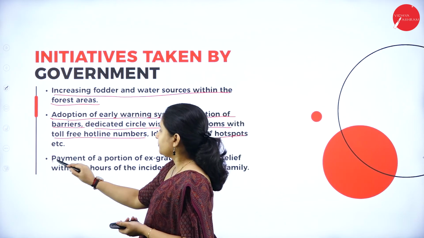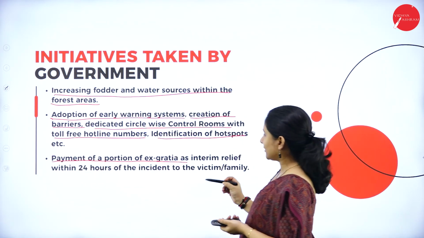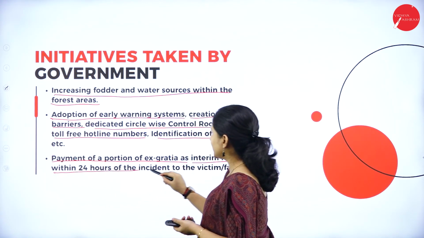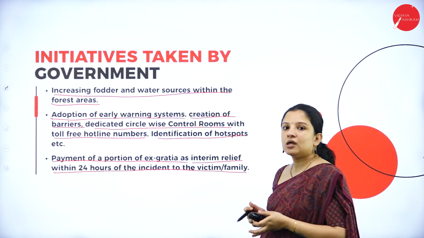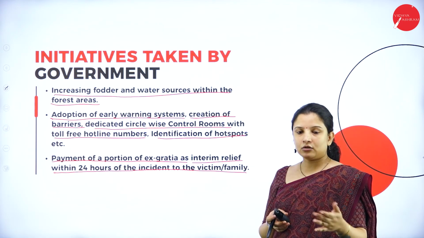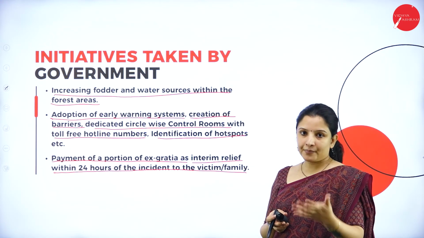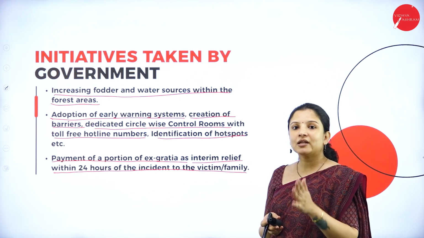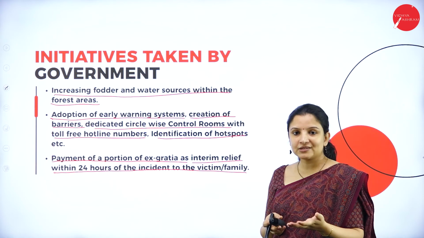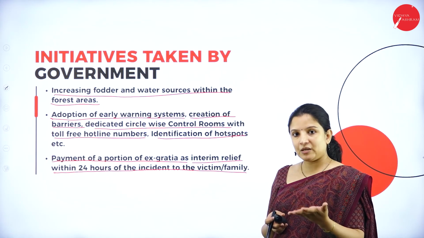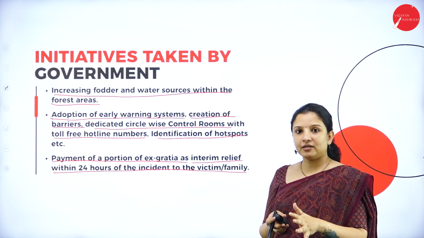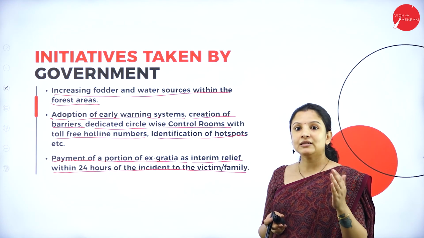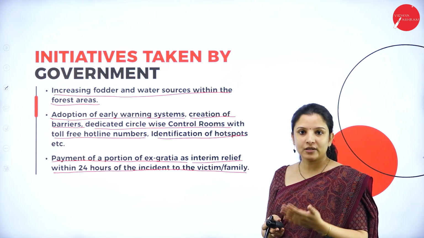Next is payment of a portion of ex gratia as interim relief within 24 hours of the incident to the victim family. Suppose a tiger or a cheetah kills a person. Within 24 hours, at least a certain amount of compensation should be paid to that family, so that they don't get agitated and don't try to kill the animal, leading to further conflicts between humans and wildlife.